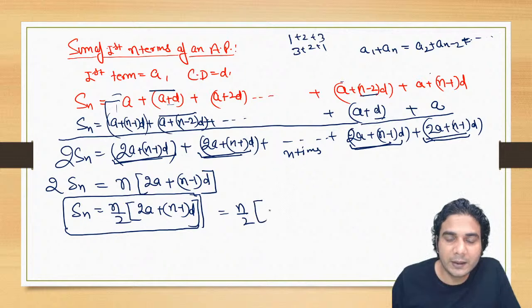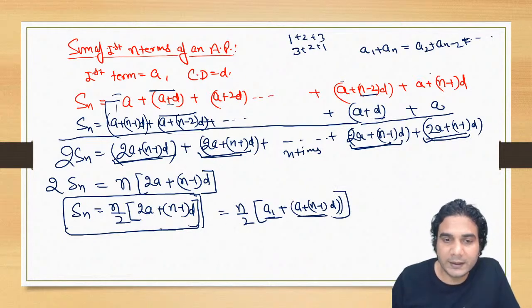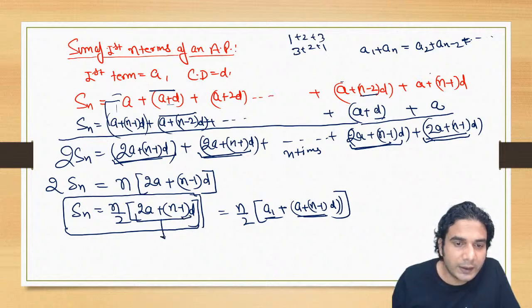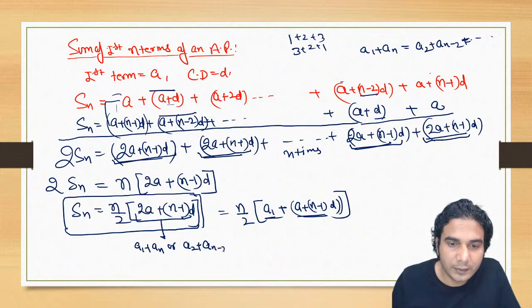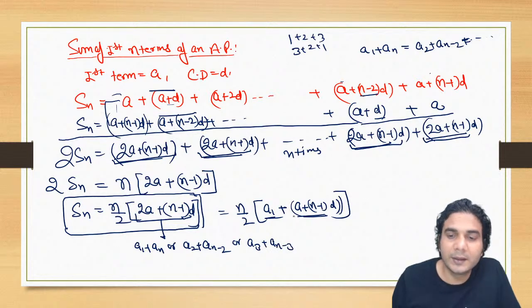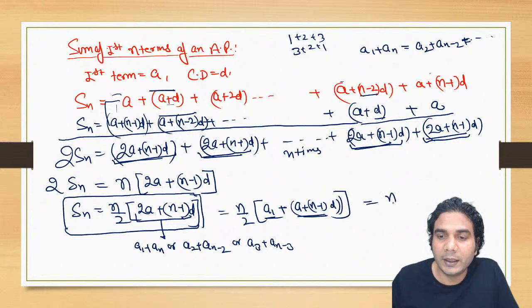So you can split it again and write a1 plus, okay, a plus (n minus 1) into d. So this is your first term and this is your last term, right? This quantity can be written as a1 plus an, or a2 plus an minus 2, or a3 plus an minus 3, and so on, right? So you can read this formula as n by 2 into first term plus last term.